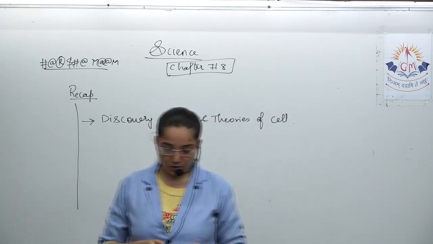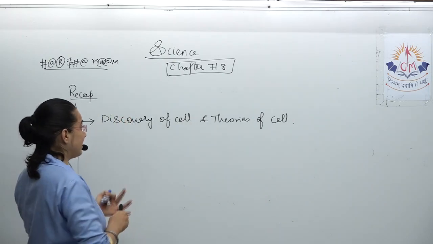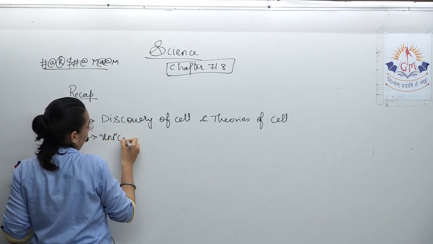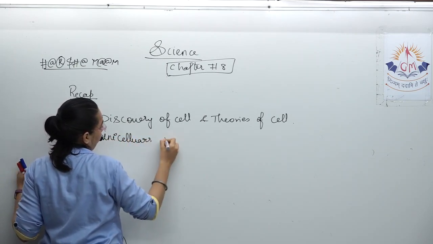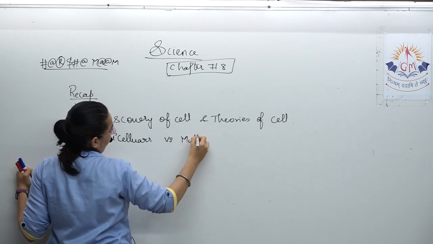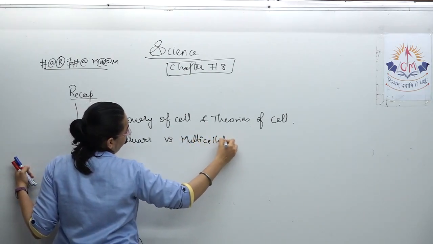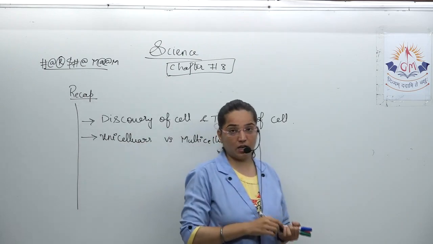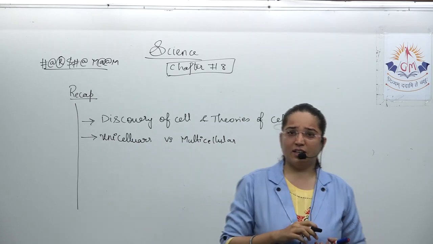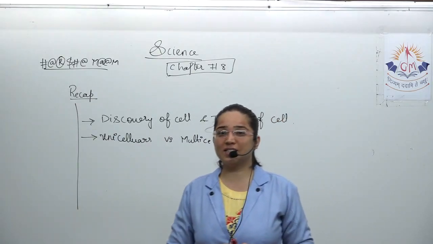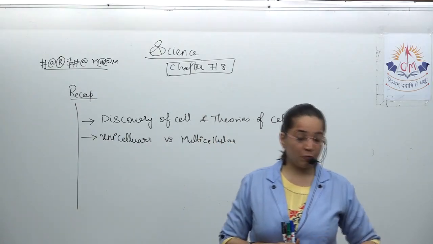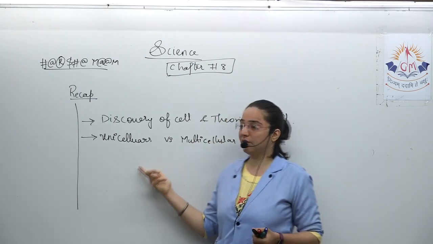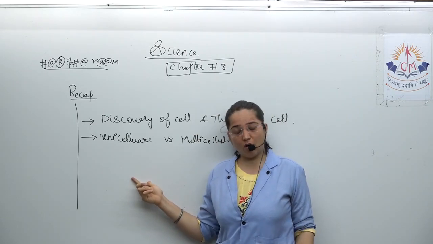After that we discussed the unicellular and multicellular organisms. What is unicellular? Any organism that is made up of just one single cell, and it is capable of performing a number of functions, is said to be a unicellular organism.